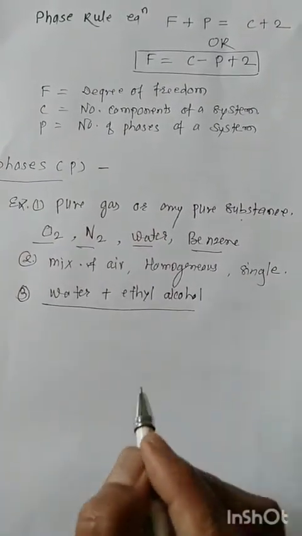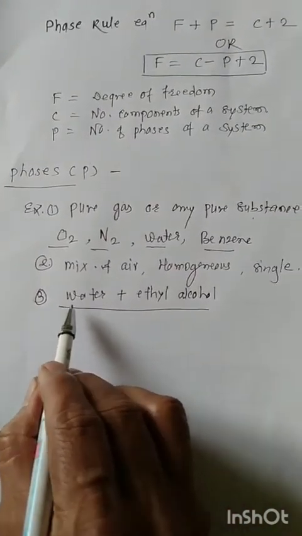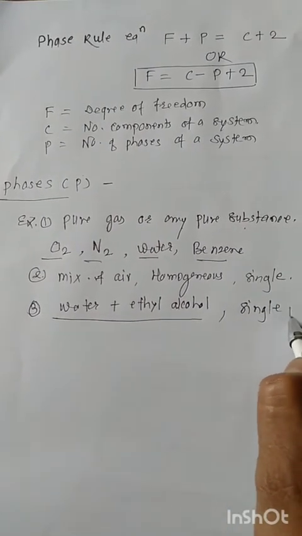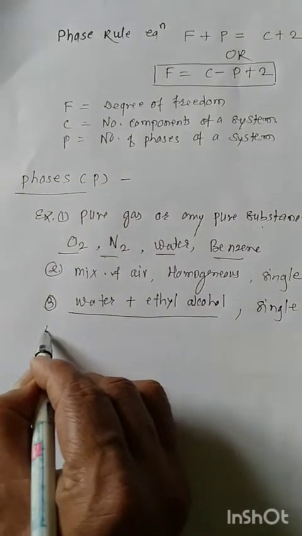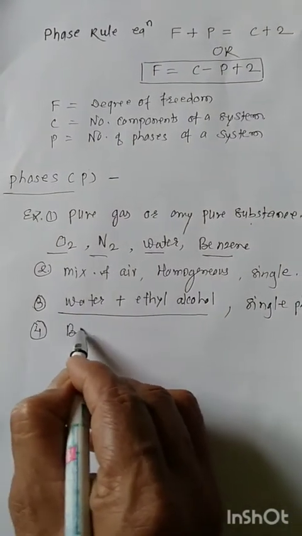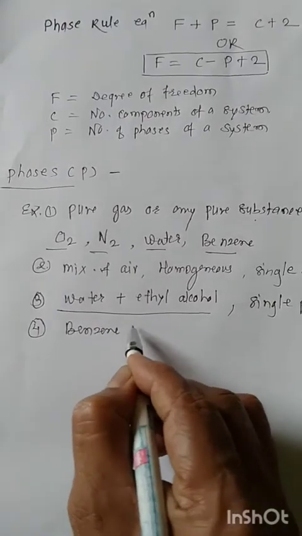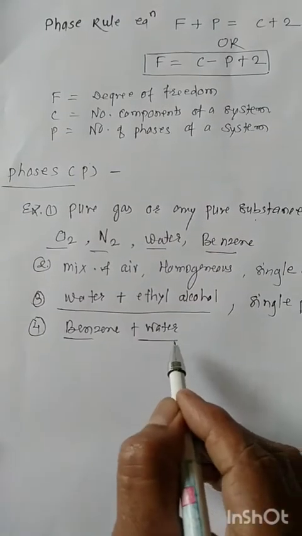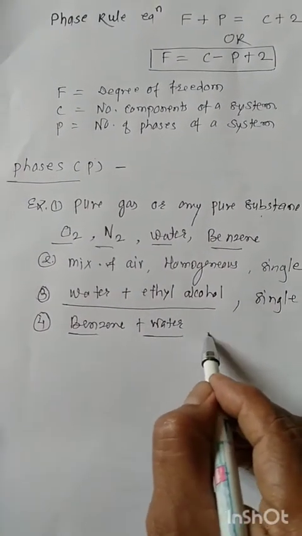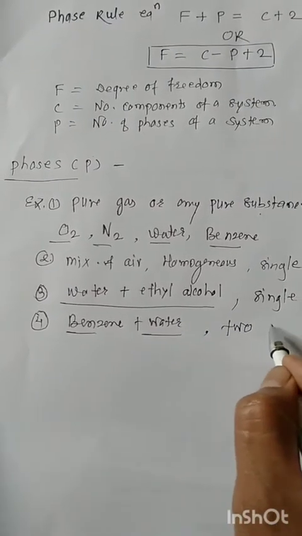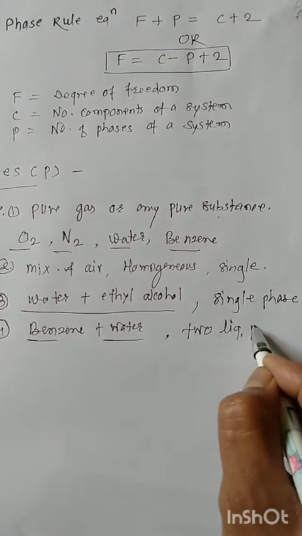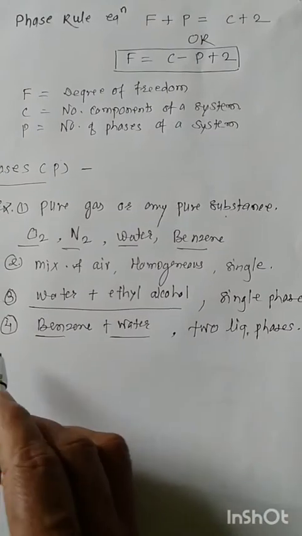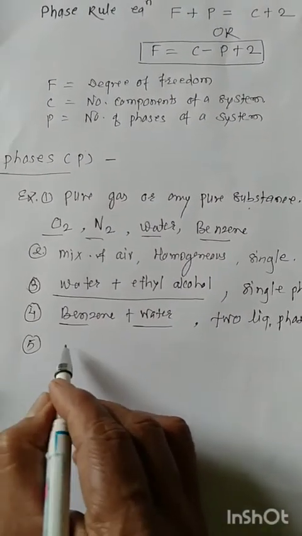It is a miscible solution. It forms a complete homogeneous solution. It has a single phase. Now another example, benzene plus water. Benzene and water form an immiscible solution. There are two phases, two liquid phases, in these systems. Now another example, the fourth example, we take freezing water.